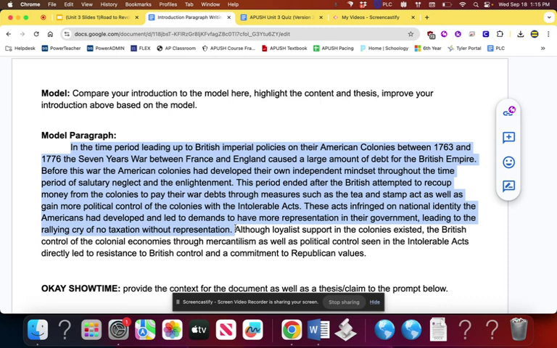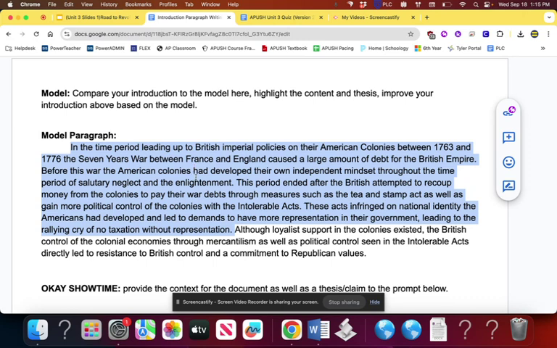For Unit 3, we had 5 terms that we really wanted to see in our introduction. They were the Enlightenment, salutary neglect, and the end of it because of the French and Indian War or the 7 Years' War, causing debt for the British. So that's 3. No taxation without representation. We definitely want to see in there as much as we can. And mercantilism. Those would be great to have in your context to set the stage for why the American Revolution is going to happen. So this is just a model context example.